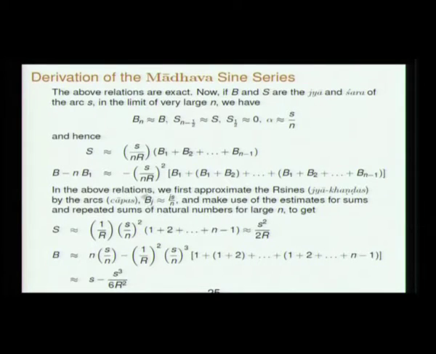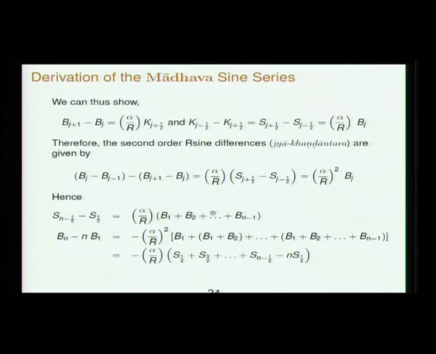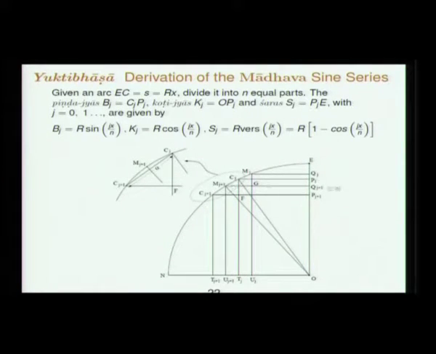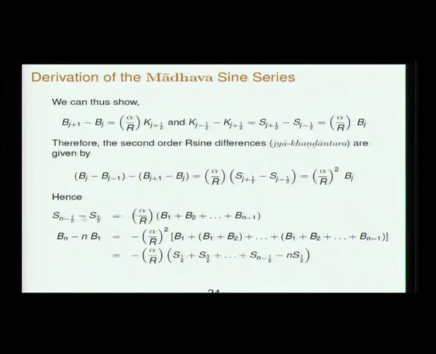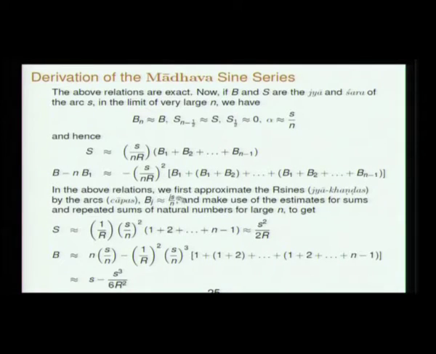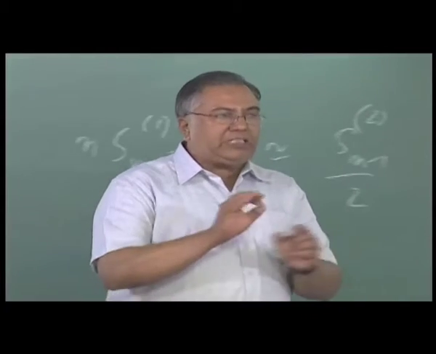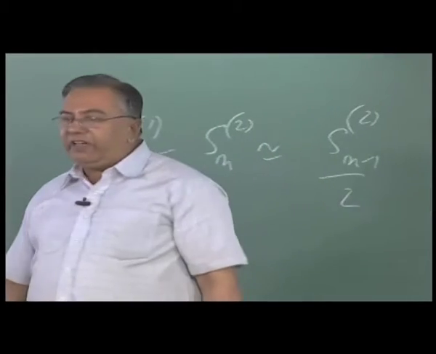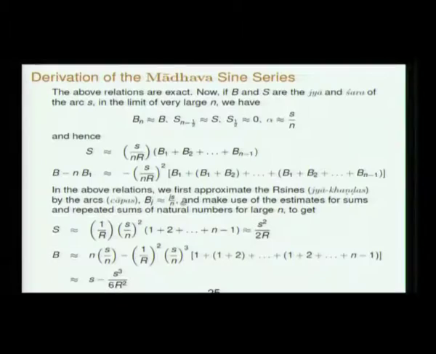So to lowest order Bj, we are going to take it to be equal to the arc itself. This is of course a very gross approximation. The Bj is, as you can see, this PjCj, this we are saying is equal to arc ECj, a very gross approximation. So to the first order we take Bj to be the arc itself. So the jya chapa difference, the difference between the jya and the chapa, here is taken as 0 to lowest order. Now you put this in, j goes from 1 to n.